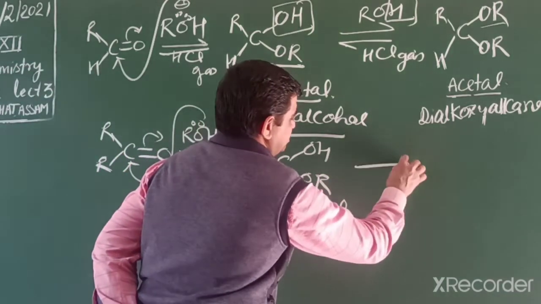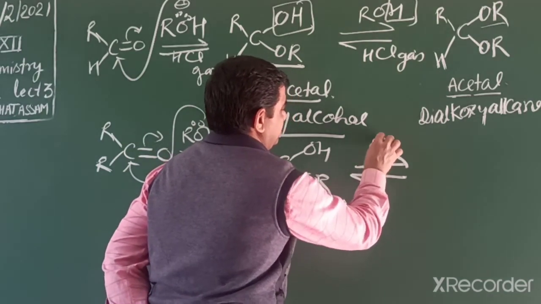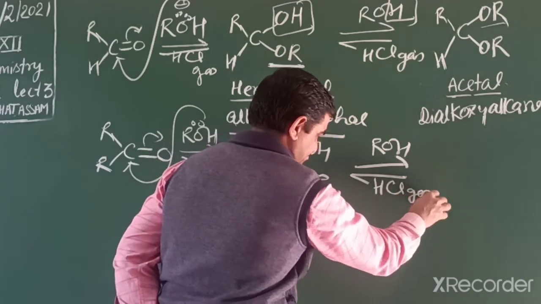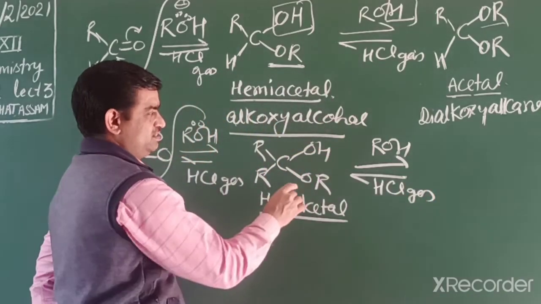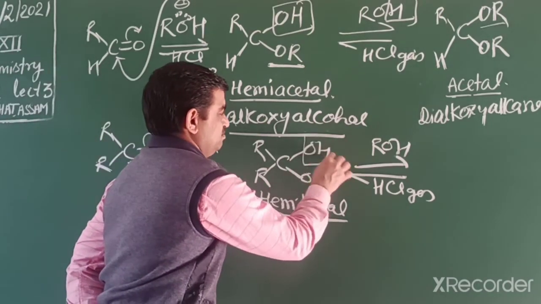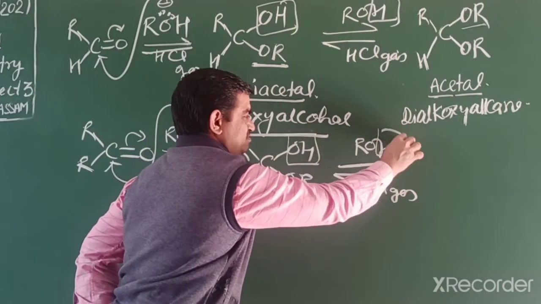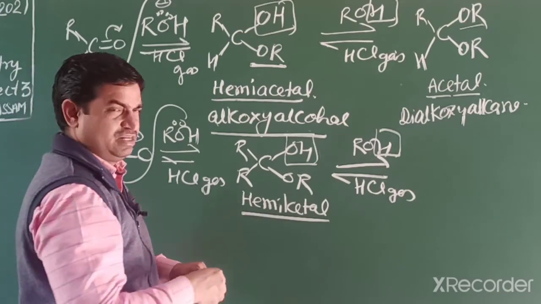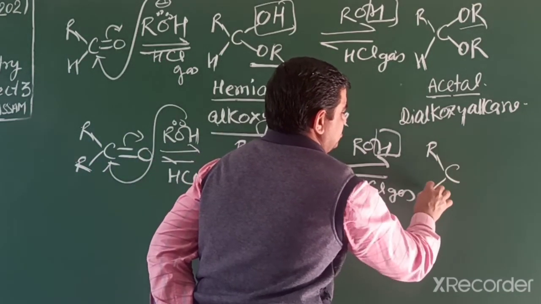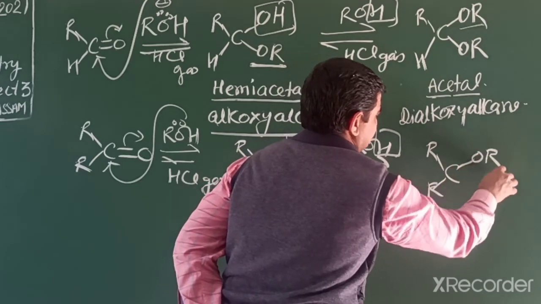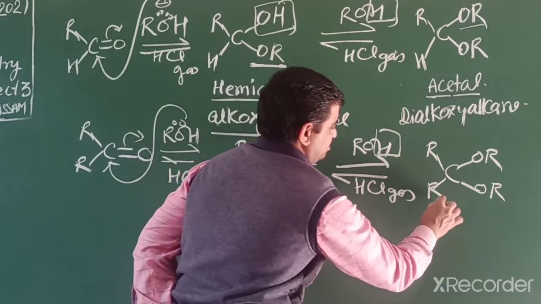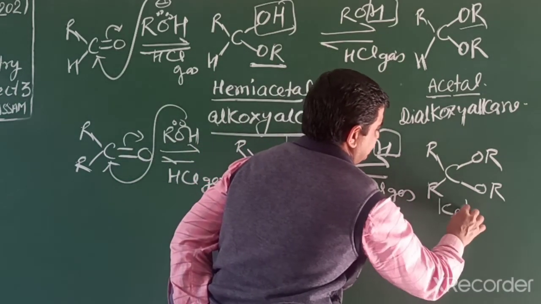It further reacts with 1 mole alcohol in HCl gas. Then this time we get dialkoxy, means further removal of water and slightly heating the product. This dialkoxy product name is ketal.